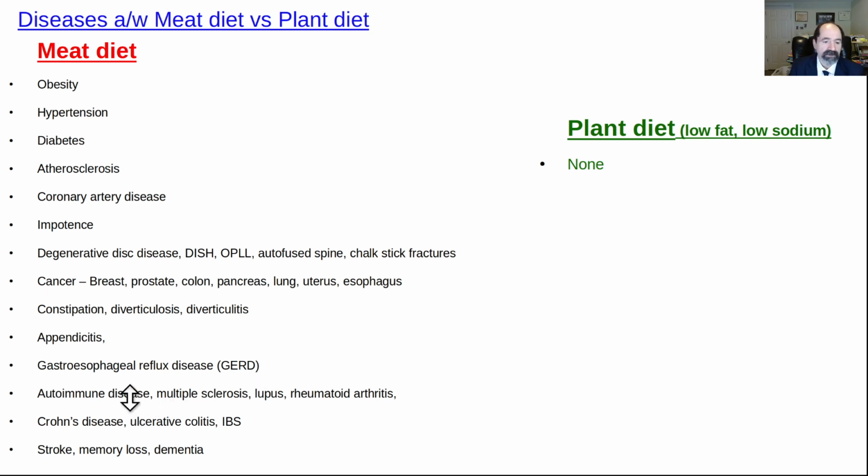Okay, all the autoimmune diseases, because meat is associated with increased leaky gut with subsequent molecular mimicry and autoantibodies and whatnot. And so that increases all these terrible autoimmune diseases: multiple sclerosis, lupus, rheumatoid arthritis. Increased leaky gut can also predispose to localized inflammation within the intestine itself: Crohn's disease, ulcerative colitis, and the milder form, IBS, irritable bowel syndrome.